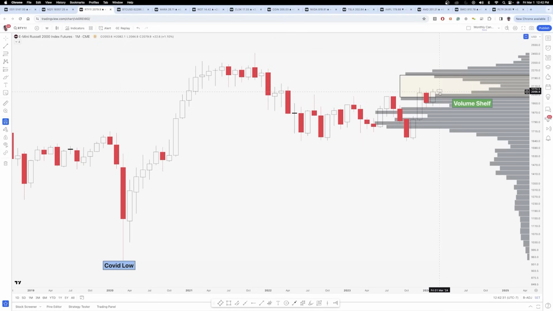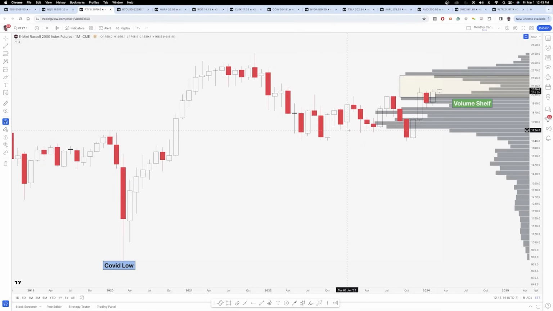And so what's really interesting about these volume shelf and volume gap setups is price can essentially, and I use this term all the time on my Twitter, kind of launch off of these volume shelves because they essentially create a base for price. And what happens is when you have a volume gap here, that essentially means that you don't have a lot of shares, or contracts in this case for futures, aggregating within this area. So you don't have a lot of volume to slow down price until you get to the next area of liquidity, which is anywhere from around 22.20 all the way up to the top of the next break-even supply zone around 22.75.